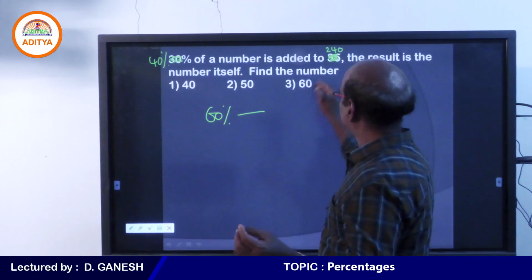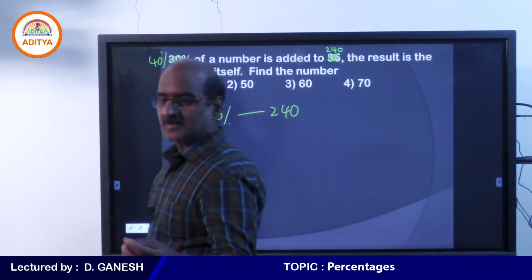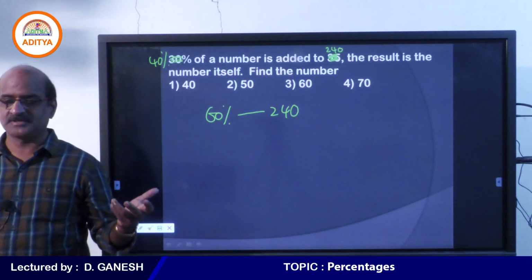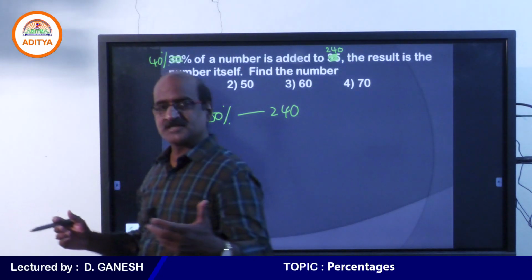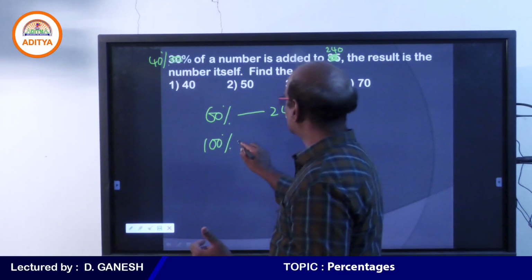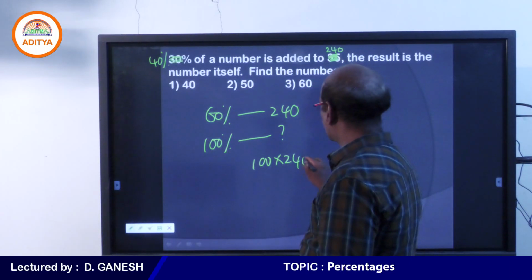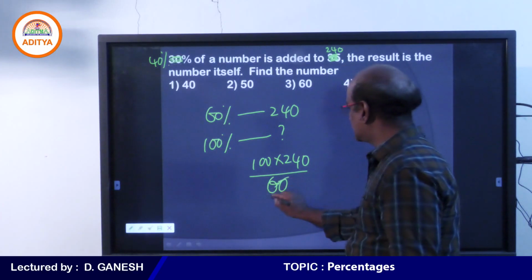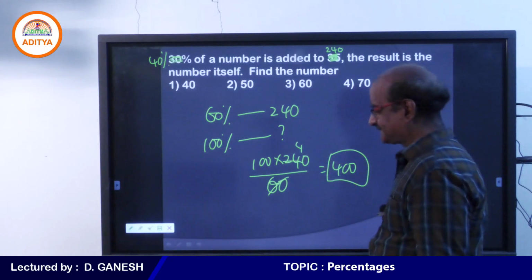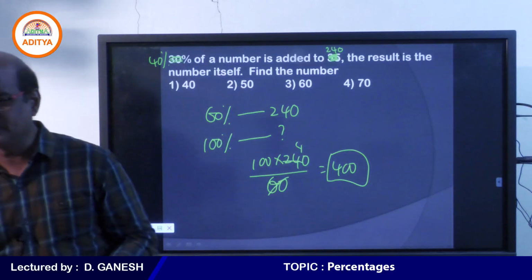In place of 60%, you have taken 240. So remember, my dear students, 240 is nothing but 60% of the number. So when 60% is 240, now let us calculate what is 100%. 100 into 240 by 60, you cancel four times, therefore your answer is 400. Thank you, student. So tomorrow we continue with the new concepts.